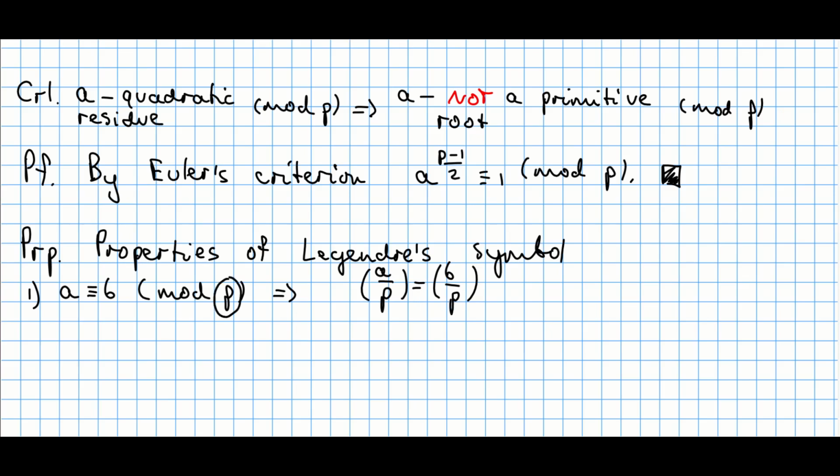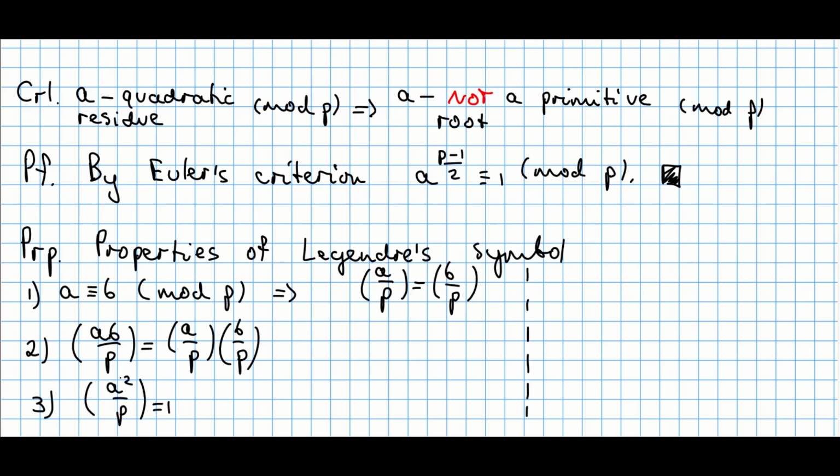Again, notice that p has to be an odd prime number in order to define the Legendre symbol. The second property is here. If you take the Legendre symbol of a times b modulo p, then you can decompose this into separately the Legendre symbol of a modulo p and the Legendre symbol of b modulo p. And here I write down exactly equal, not congruent, just equal.